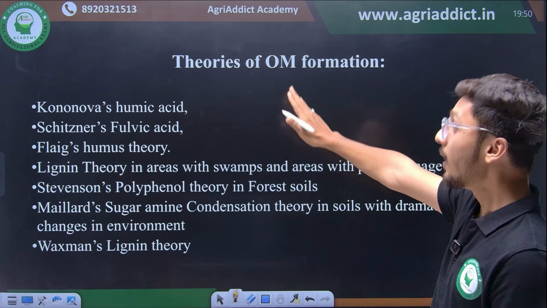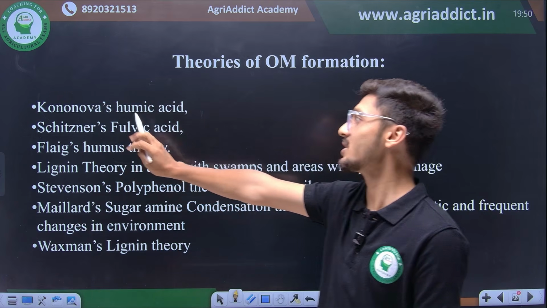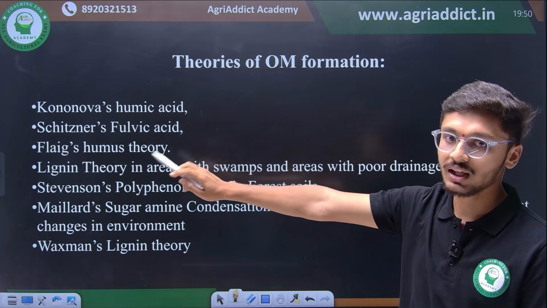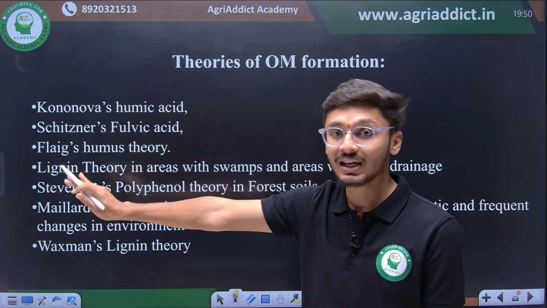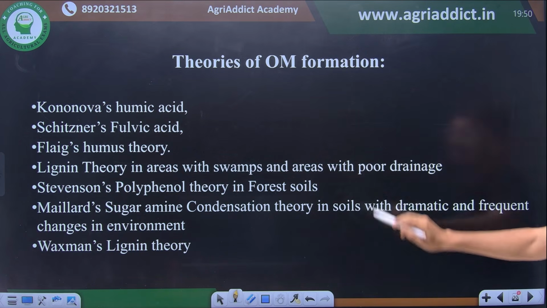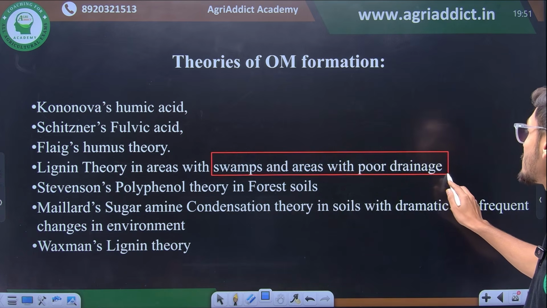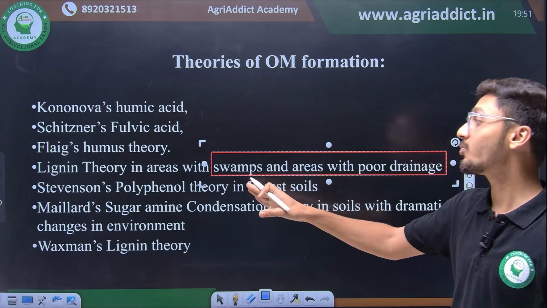So Kononova's theory was given by Kononova, the humic acid theory. It is important for humic acid. Then Schitzner's theory. Schitzner gave an important theory for fulvic acid. Flaig's humus theory is also important. Then lignin theory. Lignin theory is important in swamp areas with poor drainage. इससे डायरेक्ट क्वेश्चन बनते हैं कि lignin theory कौन से एरिया के लिए इंपॉर्टेंट है.